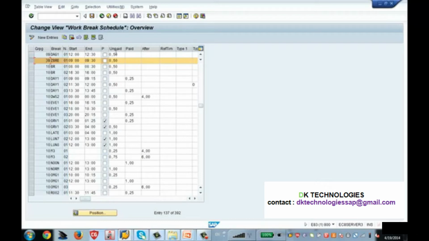So now it depends whether the break is paid or unpaid. So unpaid break will be removed and paid break will be added in the daily work schedule. So why is it 50? Because it was half an hour. So if it is 15 minutes, it will be 25. So if it is 1 hour, it will be 1. So now I have created the break schedule.